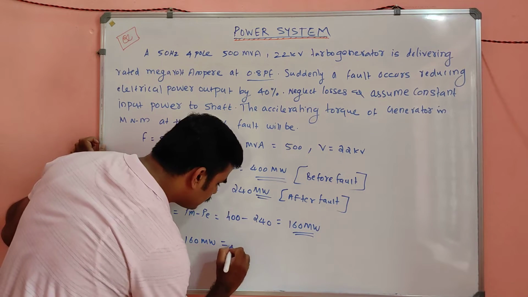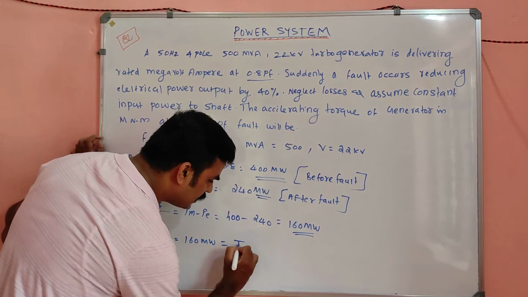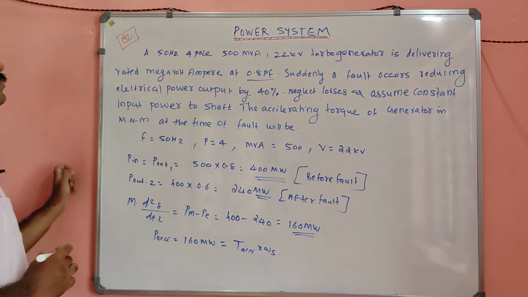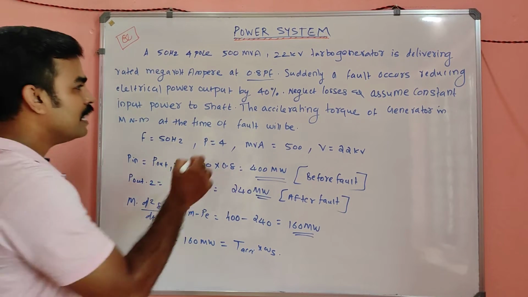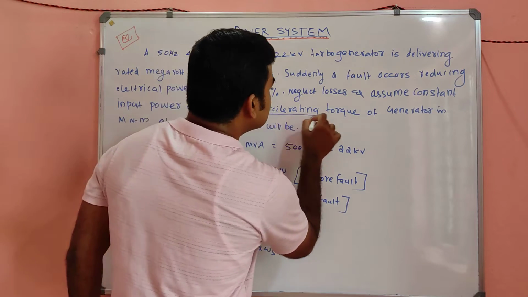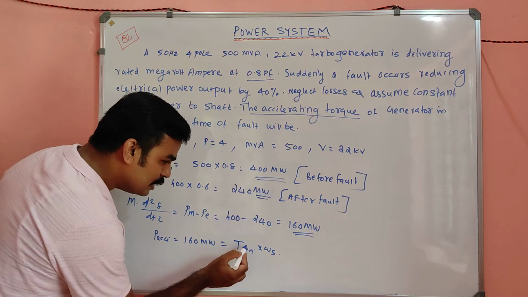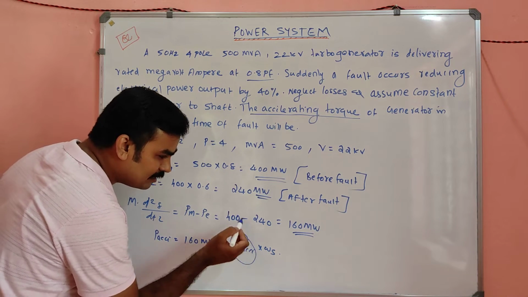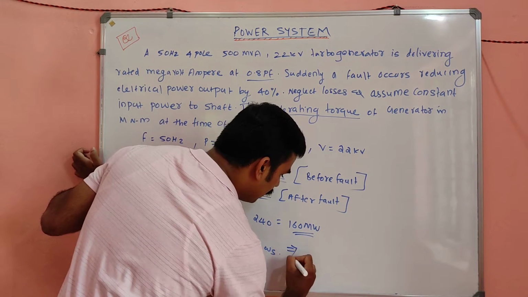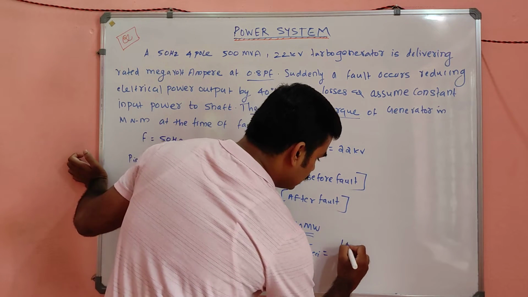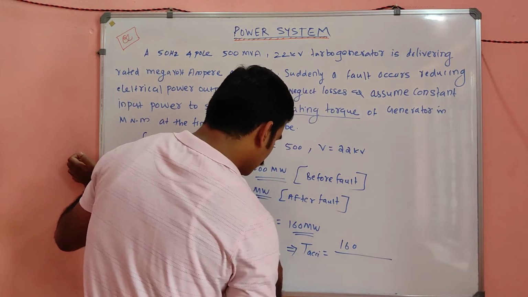We know the equation for P is nothing but T accelerating into omega s. Am I right? We have to find the accelerating torque. So T accelerating is equal to 160 divided by omega s.